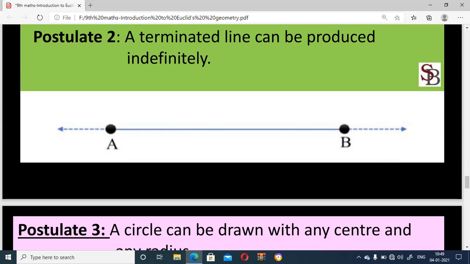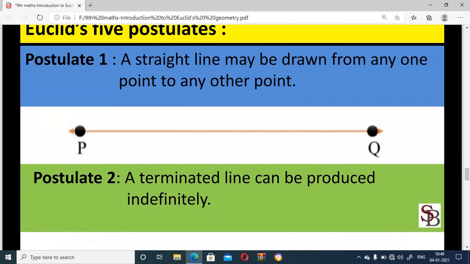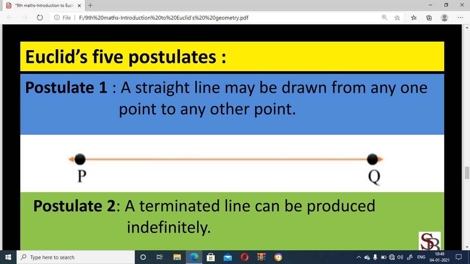Next one, postulates. Postulates are the general statements which are accepted without questioning, but these belong only to geometry. The first postulate is a straight line may be drawn from any one point to any other point. Means by joining any 2 points we get a straight line. This is postulate 1.